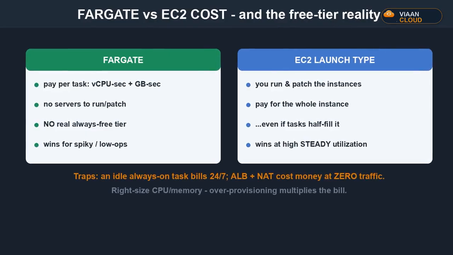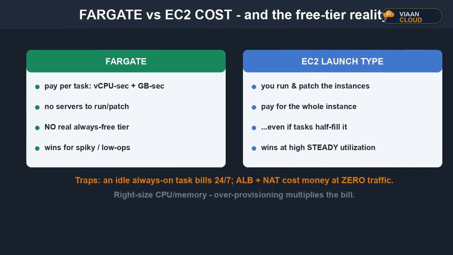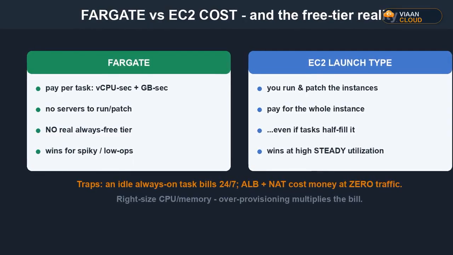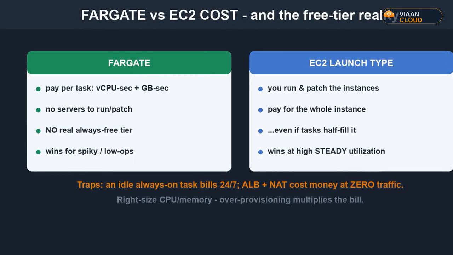The biggest lever: Fargate Spot. AWS sells spare capacity at up to 70% off, and for anything that can tolerate an interruption, that's free money. You set a capacity provider strategy, keep a base of a few on-demand tasks for safety, then put the rest on Spot. The catch: AWS can reclaim Spot with a 2-minute warning, the same SIGTERM we already handled in Chapter 2, so a graceful app loses nothing.